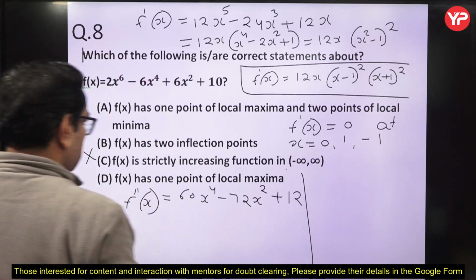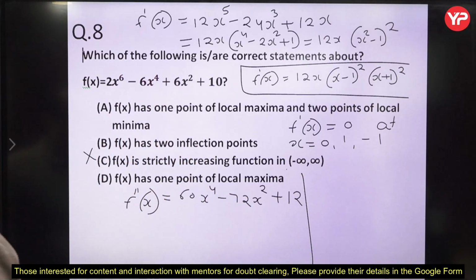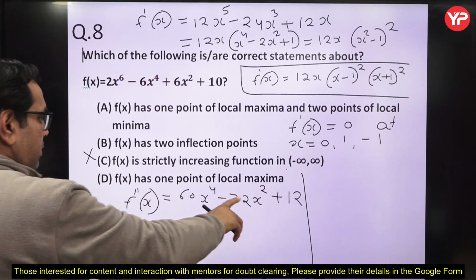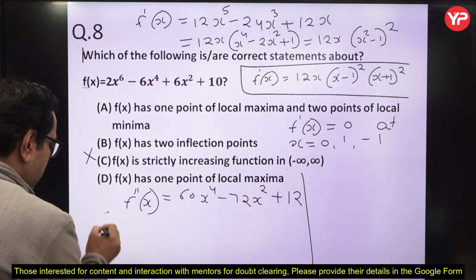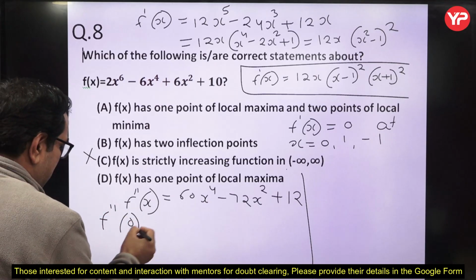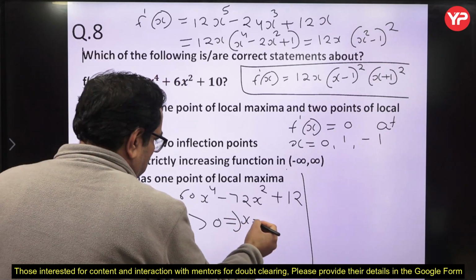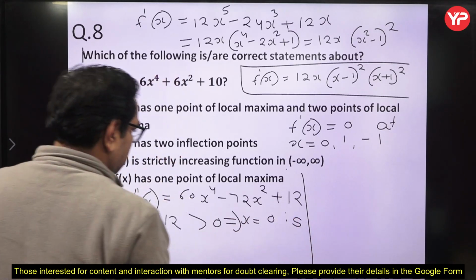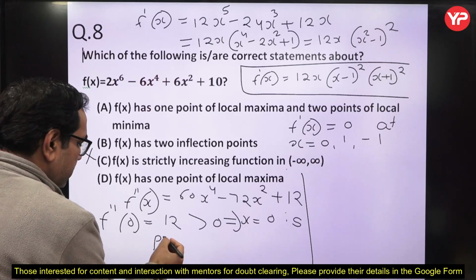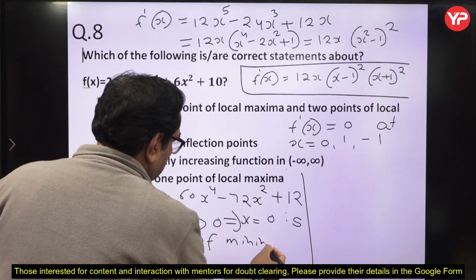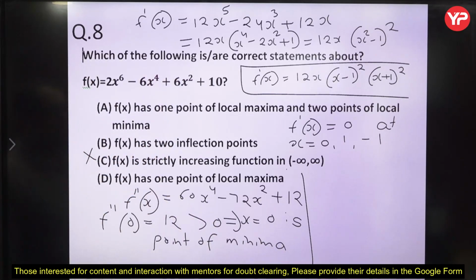So at x equal to 0, if I put x equal to 0, we get 12. f double dash 0 is 12, which is greater than 0, implies that x equal to 0 is a point of minima. So here we have one point of minima, got it?